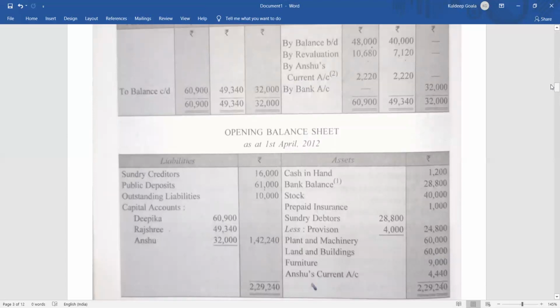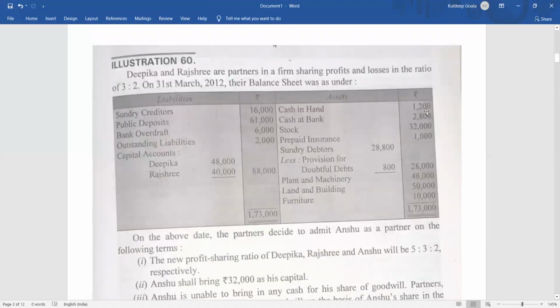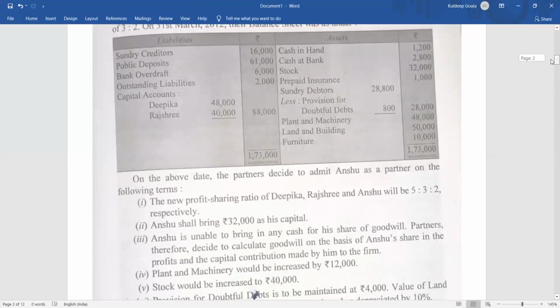Now we are going to prepare the new balance sheet. Although this new balance sheet has been omitted from your course content of 2020-21, we are still asked to show you all these things, so we are going to repeat and see it once again. Let's begin from the beginning. Cash in hand 1,200 and cash at bank 2,800. But we have seen that Anshu came into the business with 32,000.